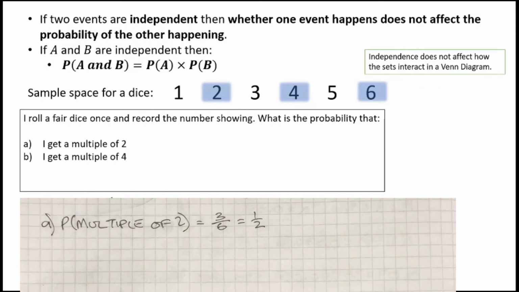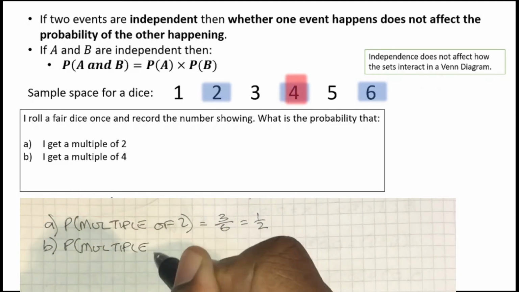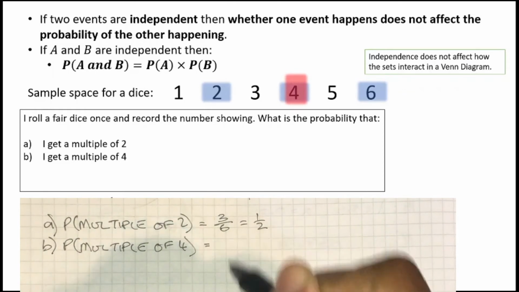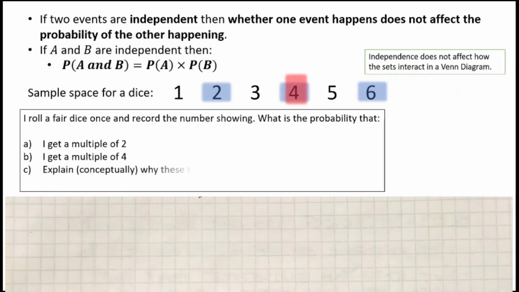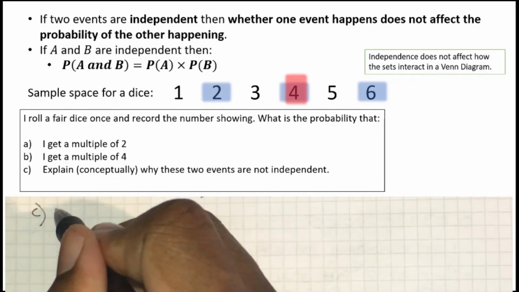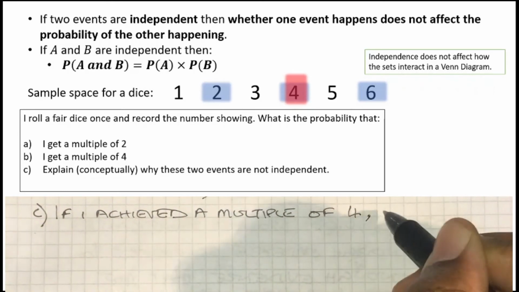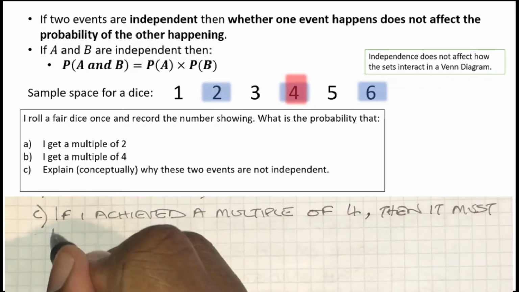What is the probability I get a multiple of 4? Well, only one of the outcomes is a multiple of 4. That is the number 4 itself. And that has a probability of 1/6. Now, my conceptual explanation of why I know these two things are not independent is that if I was to achieve a multiple of 4, then it's already a multiple of 2.